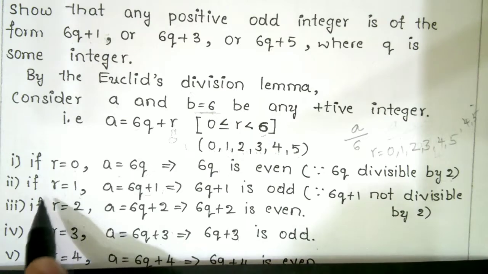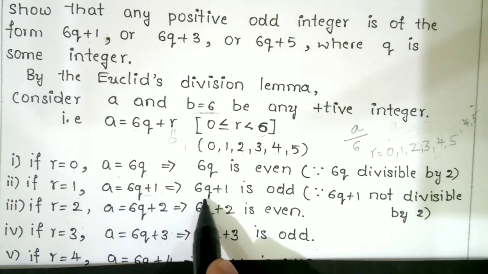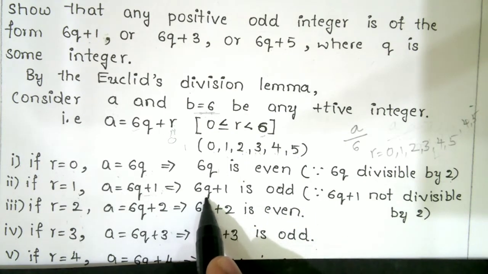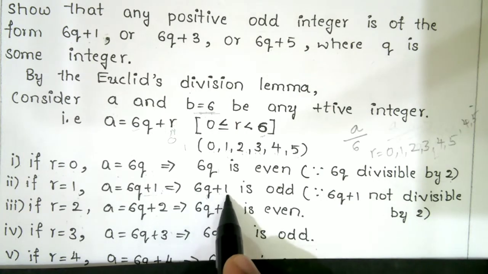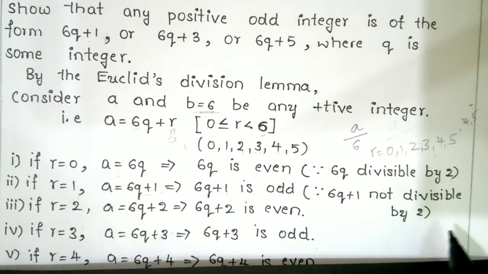Next, if r is equal to 1, then a equals 6q plus 1, and 6q plus 1 is odd. Take q as 2: 6 into 2 gives 12, and 12 plus 1 is 13, which is an odd number. Therefore 6q plus 1 is not divisible by 2.